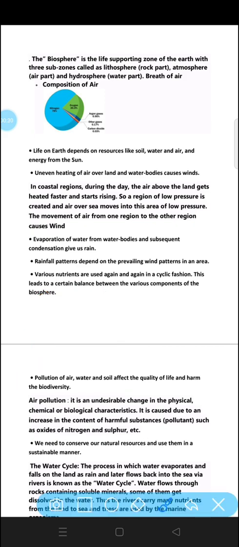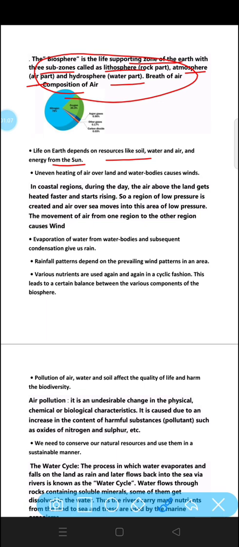The biosphere is the life supporting zone of the earth with three subzones called the lithosphere, which contains the land, atmosphere, which contains the gases or air, and hydrosphere, which contains the water part. Combining these three parts makes the biosphere. Next, life on earth depends on resources like soil, water and air, and energy from the sun. These all things make life possible on our earth.